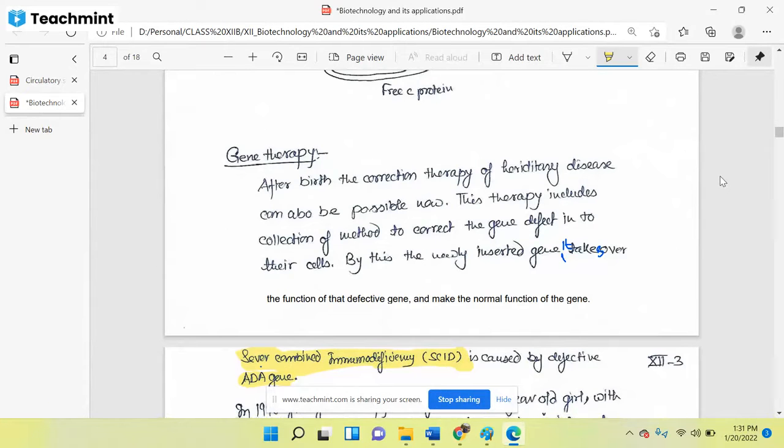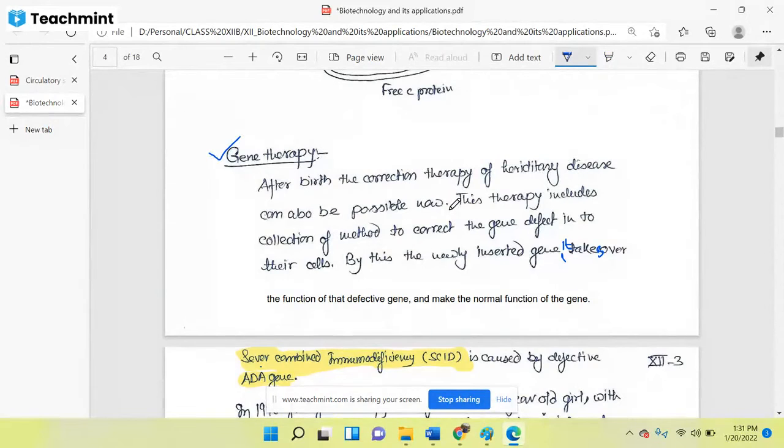If we are using any gene manipulations to correct any genetic defect, to correct any genetic abnormality, that procedure is called gene therapy. And this gene therapy can only be done by biotechnological tools. So when we are talking about the applications of biotechnology, we are talking about gene therapy under the healthcare system. After birth, the correction therapy of hereditary disease can also be possible now.